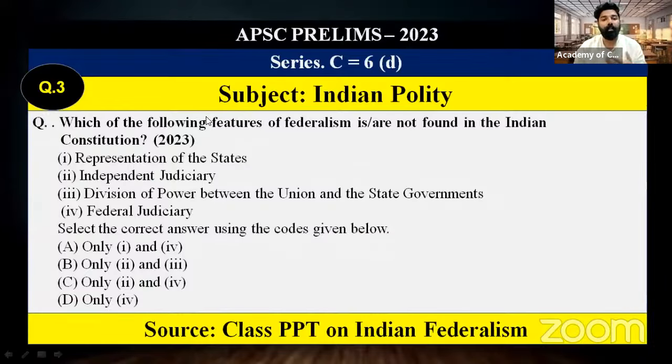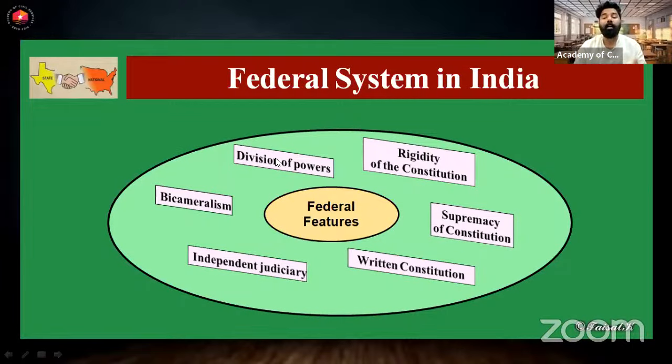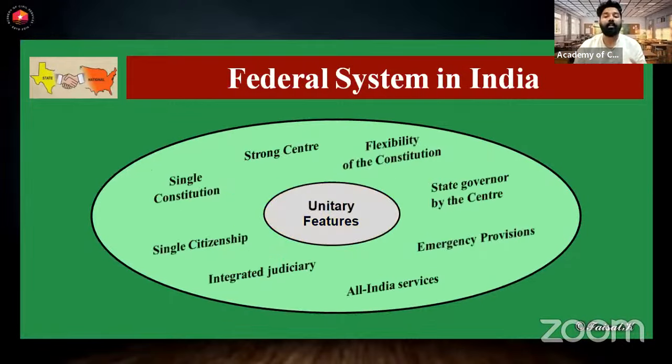Now question number 3 from Indian polity. I'm taking only series C. In series C, this question is number 6, regarding federalism, the basic concept of federalism. In our sessions, we have explained the basic concept of federalism in India, where we can see both federal features and unitary features.